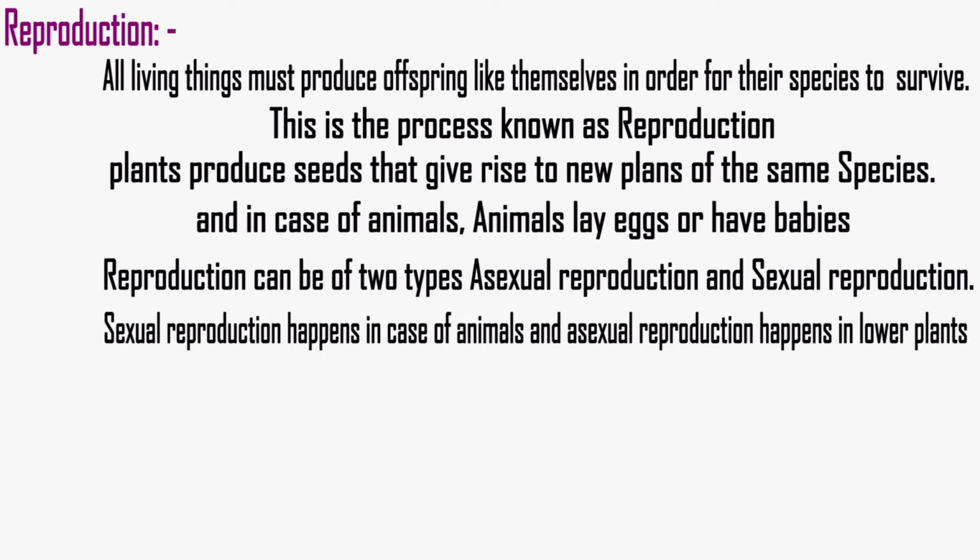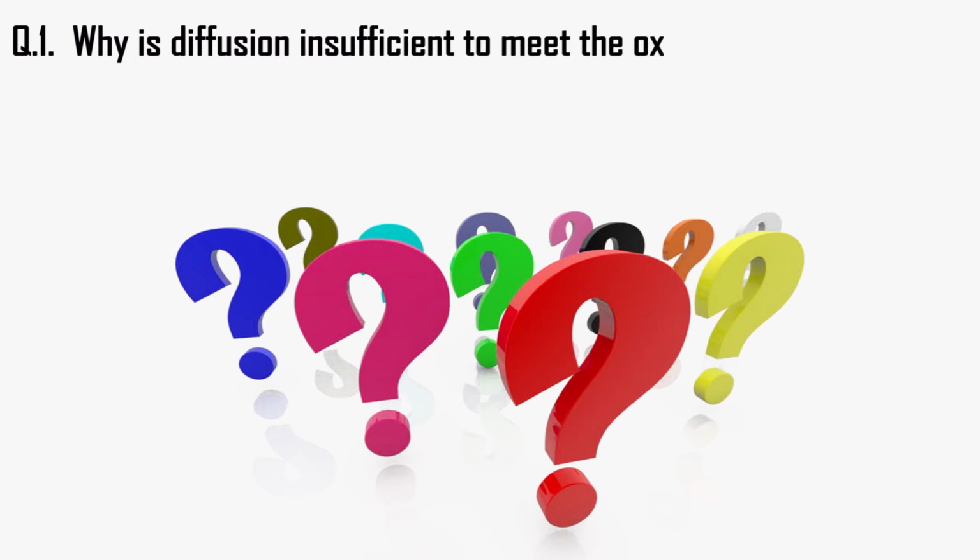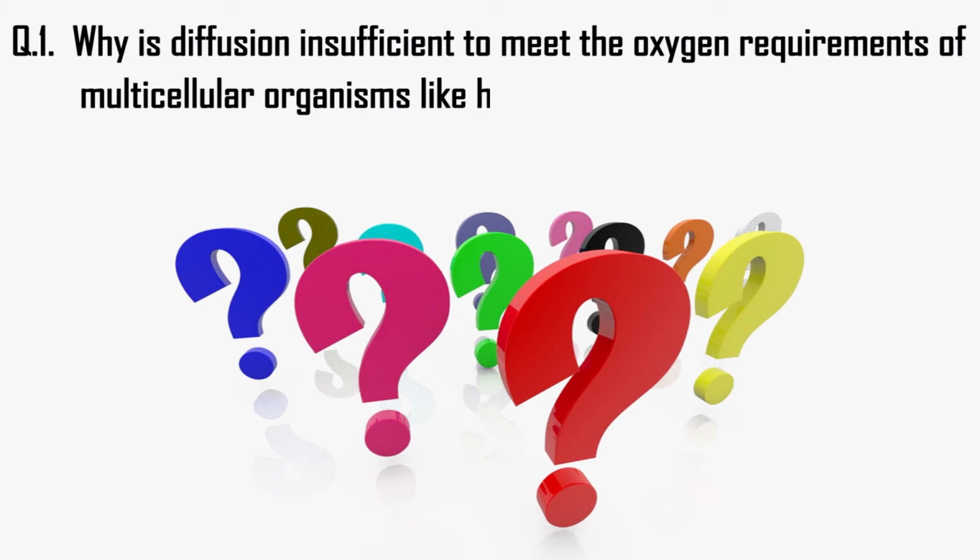After ending this part, there are certain questions given in the NCERT books, so we are going to take them one by one. The first question is, why is diffusion insufficient to meet the oxygen requirements of multicellular organisms like humans?